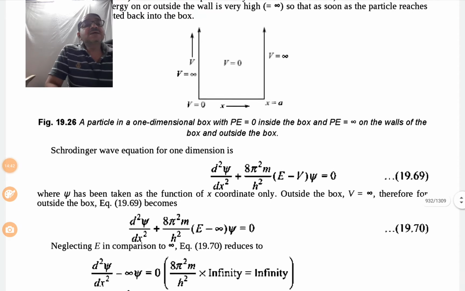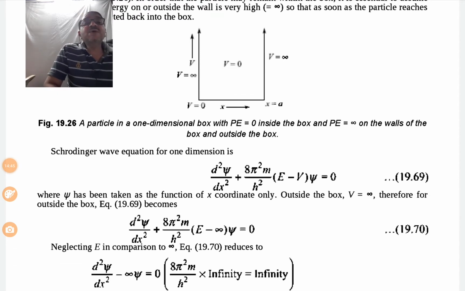When we consider the earlier concept, Schrodinger's wave equation for one dimension is d square psi upon dx square plus 8 pi square m upon h square, in brackets E minus V, into psi is equal to 0, where psi has been taken as a function of the x coordinate only. Outside the box, V is equal to infinity. Therefore, for outside the box, the equation, denoted on the screen as 19.69,